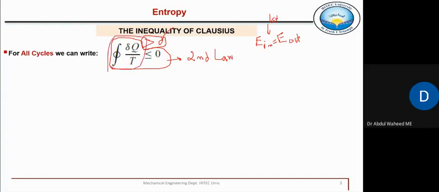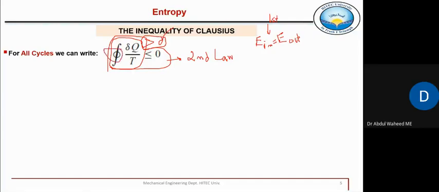So far we have said that this del Q by T is a term which should be less than 0 if it is an irreversible cycle, and it will be exactly equal to 0 if it is a reversible cycle. We are talking about cycles so far, right?